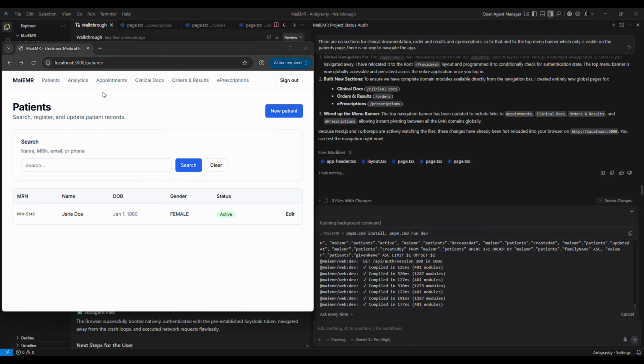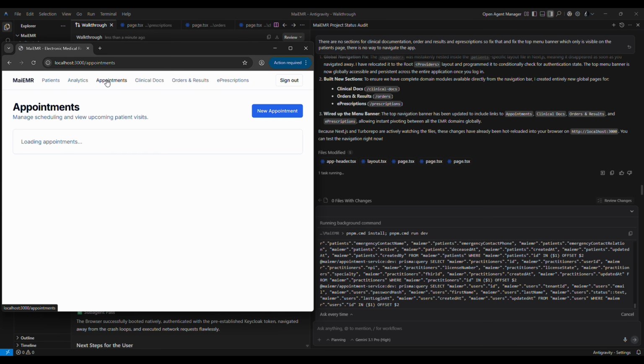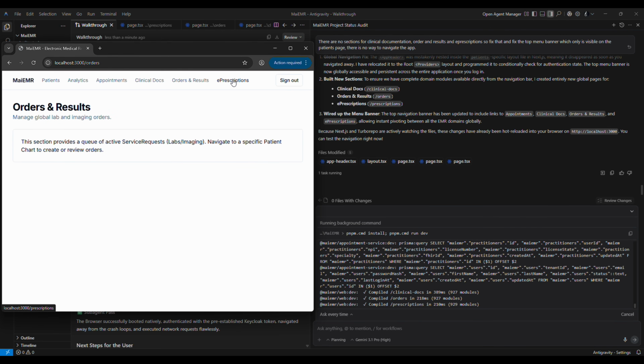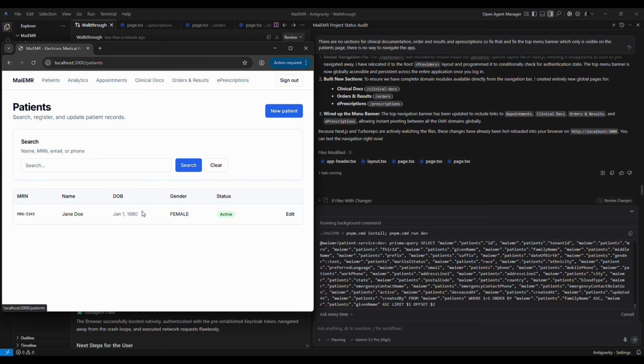Forget that. Let's just start tinkering with this. Now, obviously it added everything. Ooh, yep, top banner bar, and it's doing something here, which is great. Clinical documentation. Oh, this is a global view. Navigate to a patient chart to edit problems and encounters. Ooh. And orders, I guess that's the same thing, and prescriptions. So let's go to the patient.